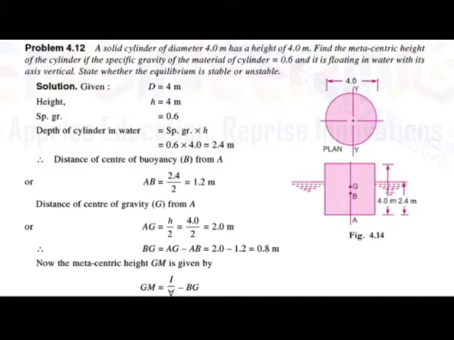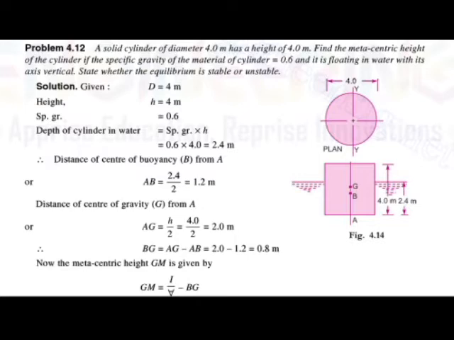Find the metacentric height of the cylinder if the specific gravity of the material of the cylinder is equal to 0.6, and it is floating in the water with its axis vertical. State whether the equilibrium is stable or unstable.